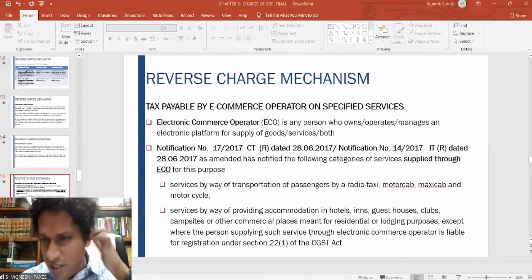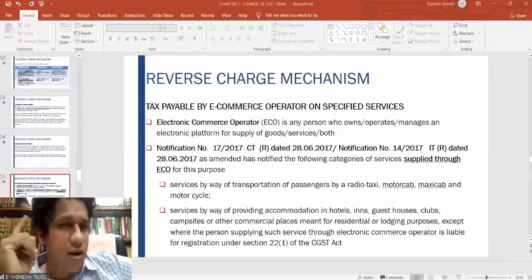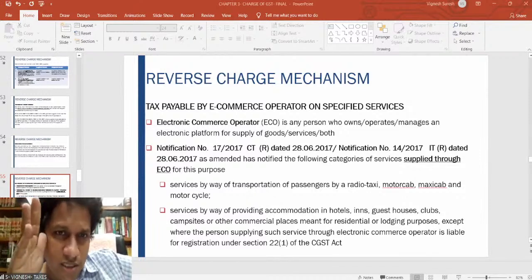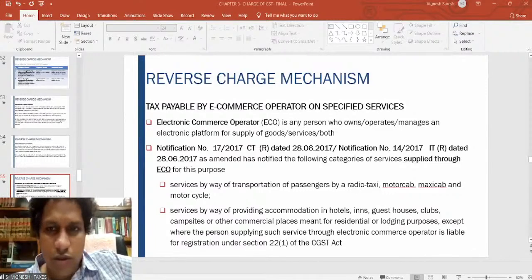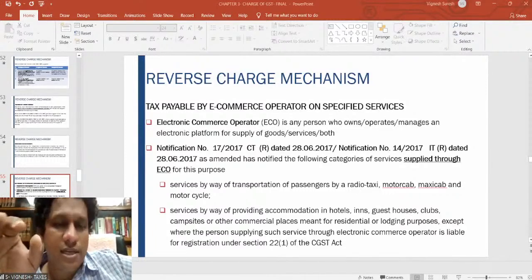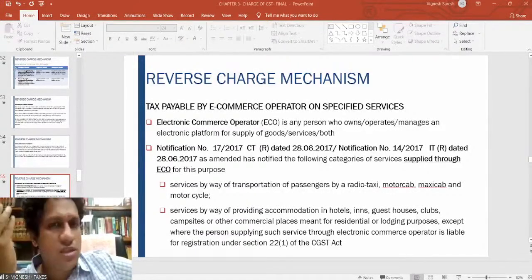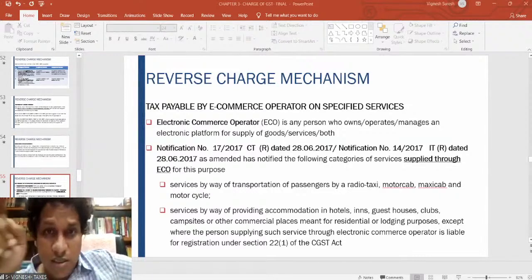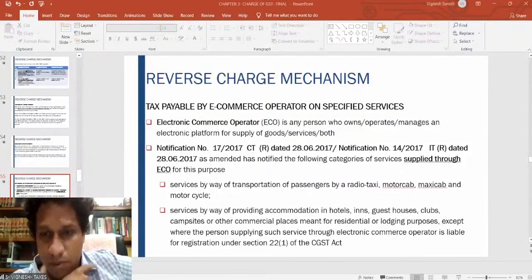Sir, but CGST, SGST can be utilized for IGST. Why not? CGST, SGST you can use for IGST, but not for some other state. In this case, there is no IGST here. In this case, IGST cannot be charged. CGST, SGST only can be charged, right? So therefore, I know at the end of the day, it is going to the Gujarat government only. But the law is such that if you have a Mumbai registration, if it is going to Gujarat, the system does not allow you to claim the input tax credit, right? Anyways, Mr. Harshad, this aspect will be more clear to you when we do the place of supply chapter, right?